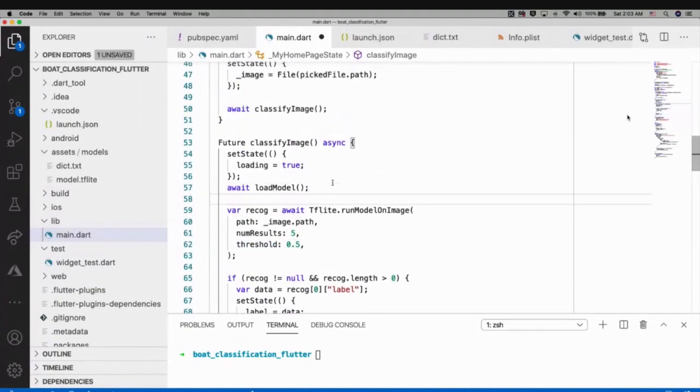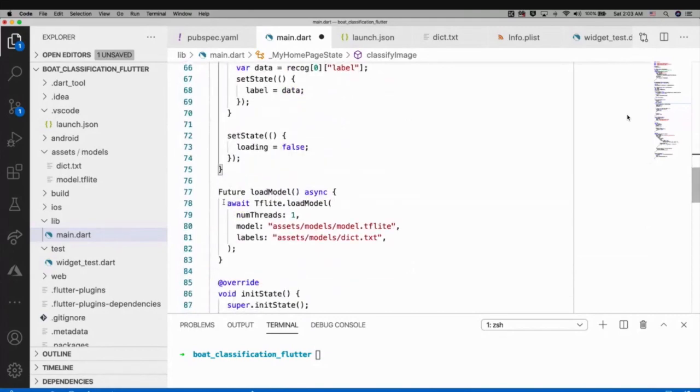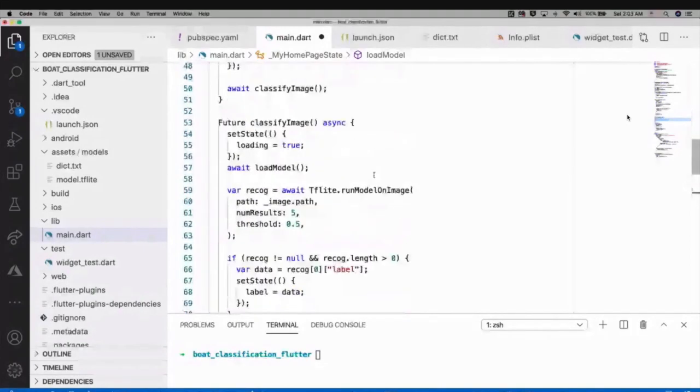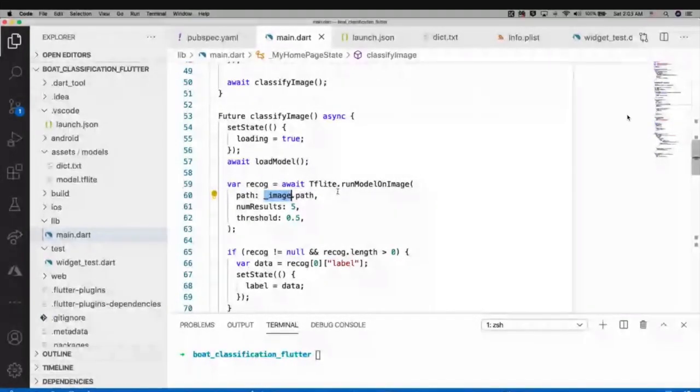Okay, only two things here: loading the TensorFlow Lite model with the model and label, and when you are doing the inference, you need to run model on image with the image. That's the simple thing you can do for this.